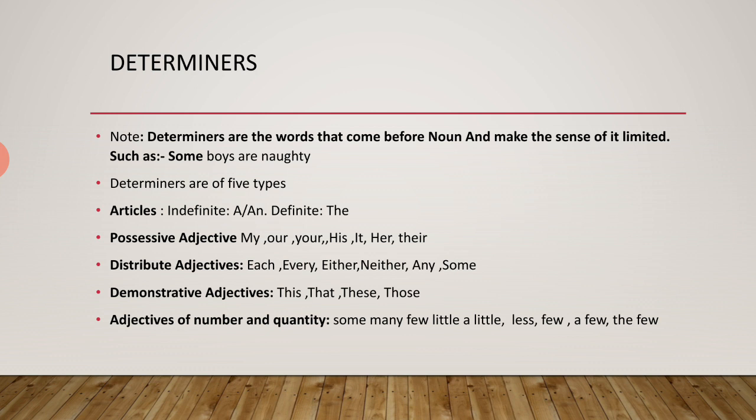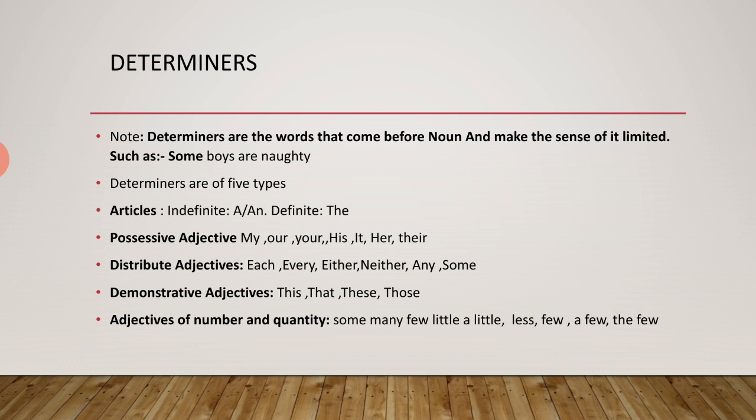Each stands for one plus one, that is two, and every stands for more than two, at least three. Either stands for one out of two, and neither stands for no one out of two. Any stands for one out of three or more than three, and some stands for three or more than three.